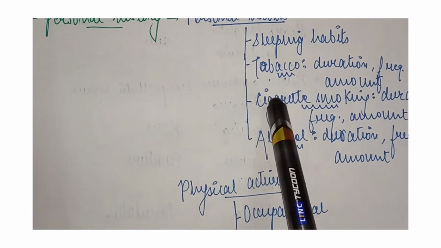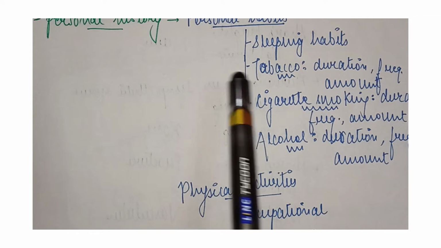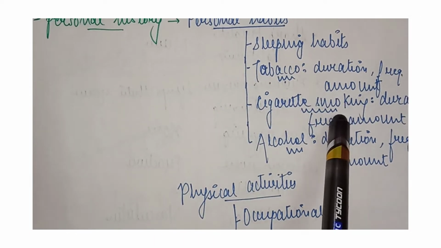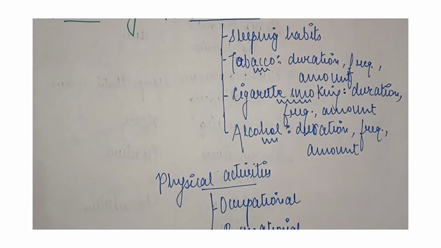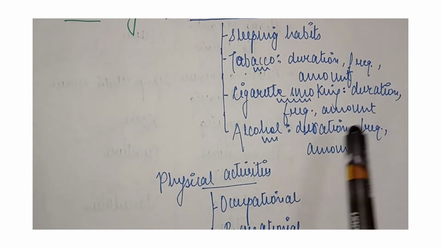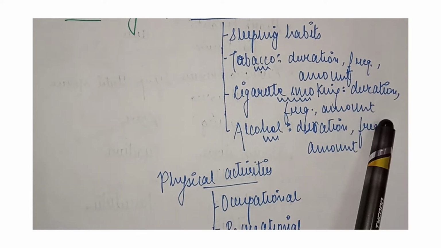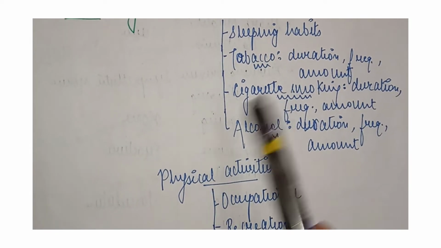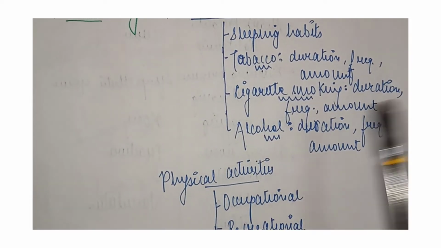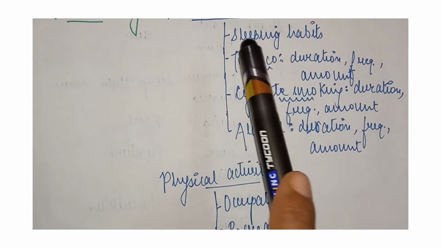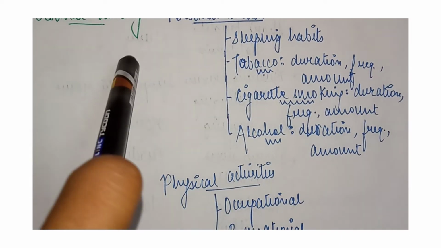If the patient is taking any kind of cigarette smoking, if not, we'll write not relevant or not taking. If the patient is taking, we'll again go with the same formula, that is duration, frequency and amount. What is the duration of the cigarette the patient is having, how frequently the patient is taking it, and how much amount the patient is taking, we have to note that, because each and everything is related.